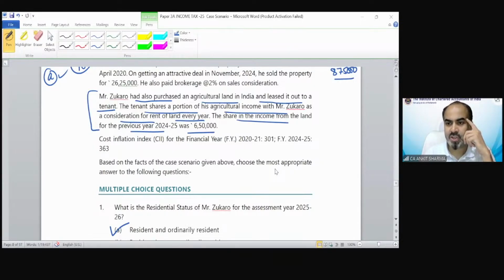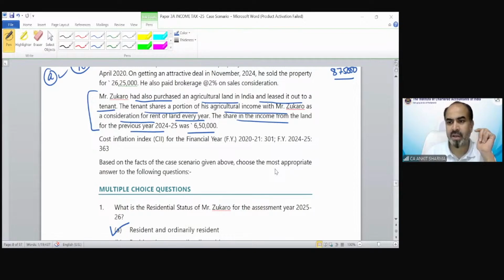Tanu is saying agricultural income. Harshada is saying agricultural income. Ishan Bisht is saying agricultural income, of course, because that kind of question we have just discussed. If the tenant is using it for agricultural purpose, then it's going to be agricultural income. Muskan is also saying agricultural income. Yes, Muskan, correct answer. So if the tenant is going to use it, then your rental would be automatically agricultural income.